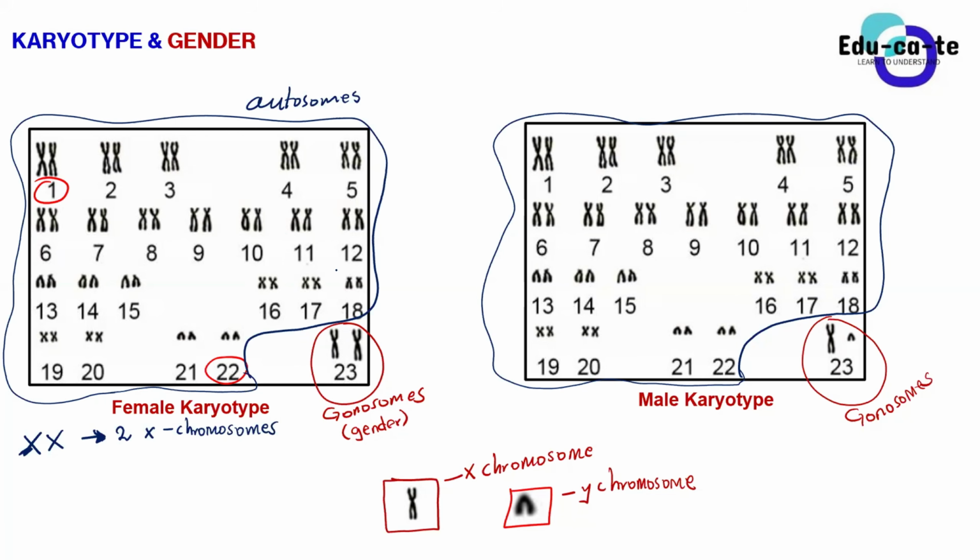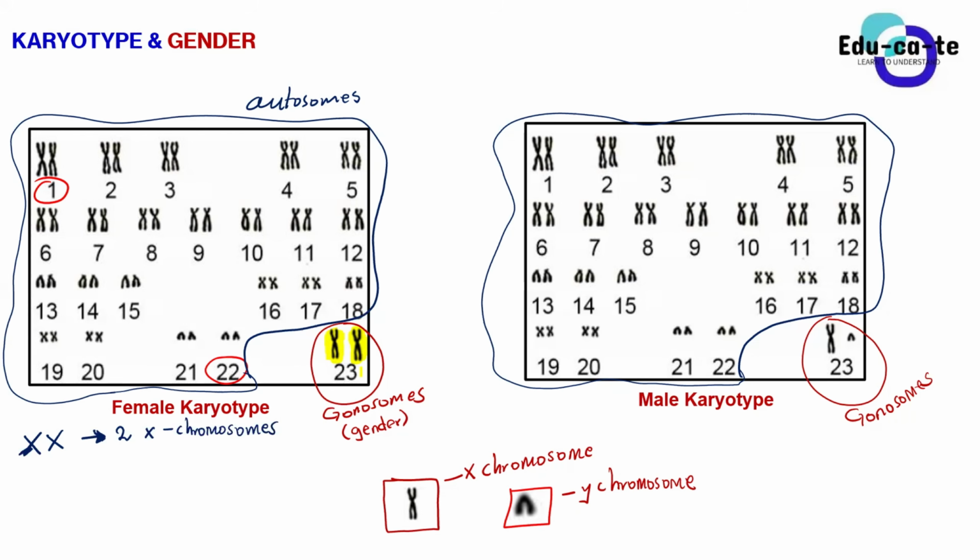You can see, guys, from pair number 23 of the first karyotype that I have here, you are having 2 of these chromosomes. Do you see them, guys? There's 2. They are all homologous and they are all X chromosomes.